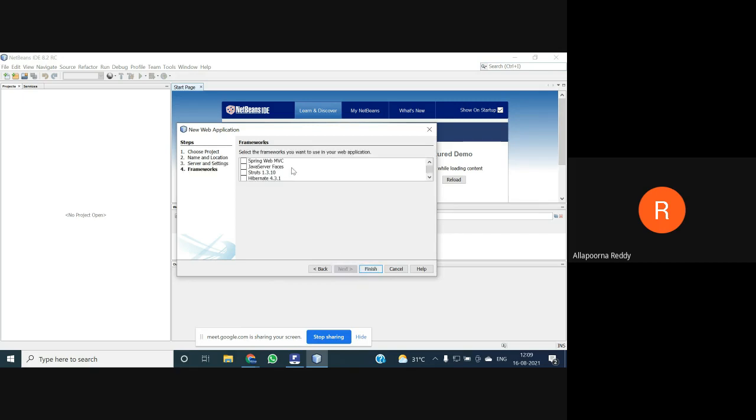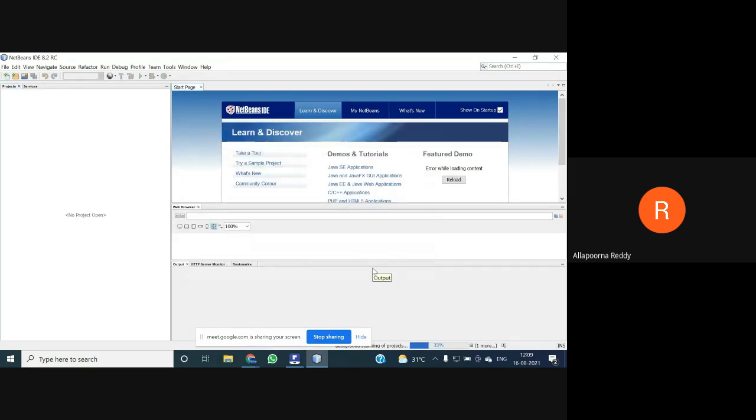Here I'm not using any type of frameworks. I'm not dealing with any frameworks. I'm dealing with only a web application, so I don't pick any framework here. If we are involving any framework, at that time we need to select the framework which we are using for our project. Then just go for the finish button.